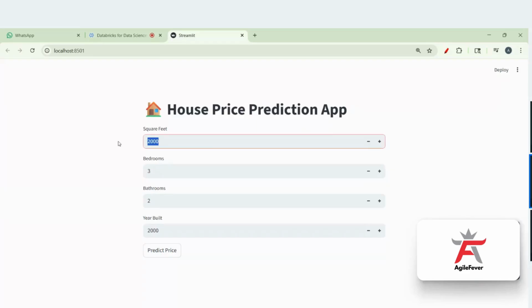So here I can give the independent variables. I was having these independent variables, so let's give these values and click on Predict Price. When I click on Predict Price, internally it is calling that REST API, and it is calling the model which we have created. Okay, let's wait. It is still running. By the time it is running, I'll quickly show you.